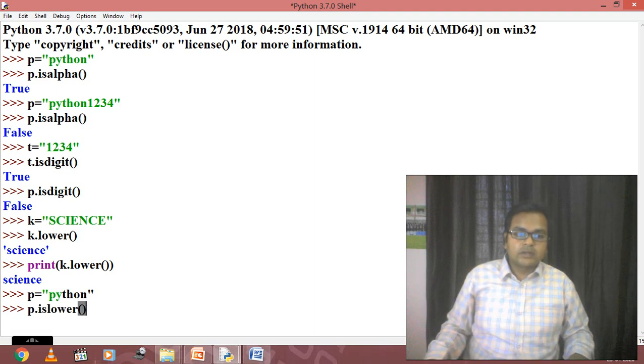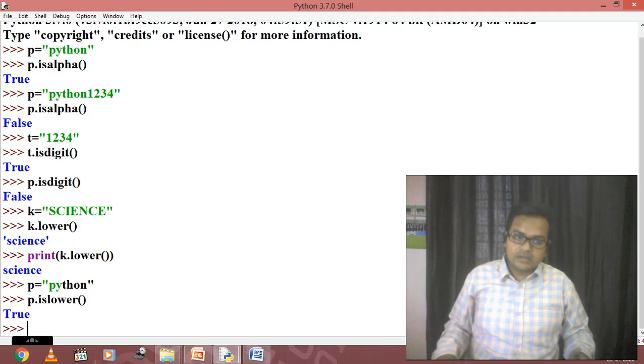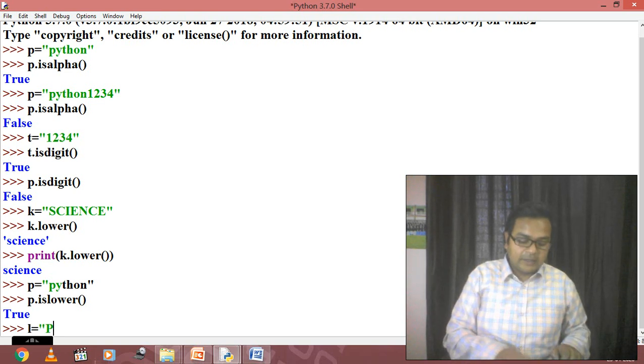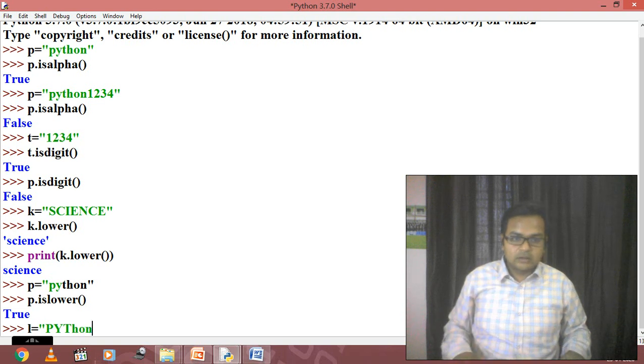P dot is lower. What should be the answer on the screen? True. Yes, all the characters are in the lowercase. Now if I'm going to use L equals to PYTHON.